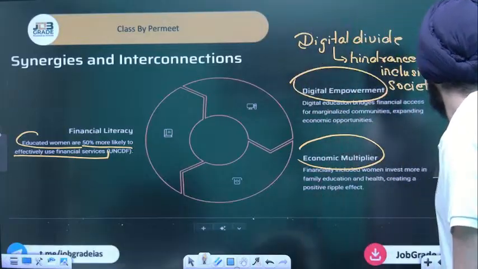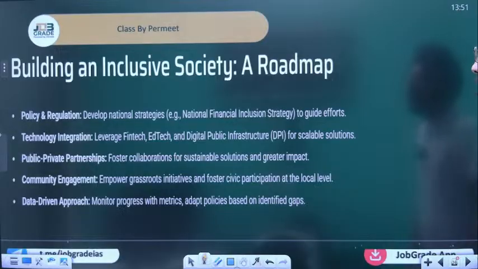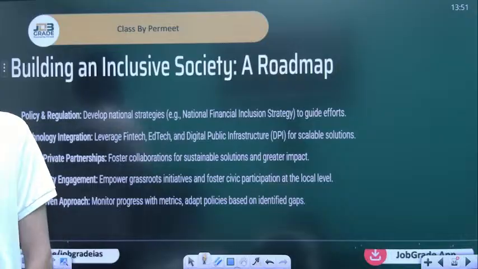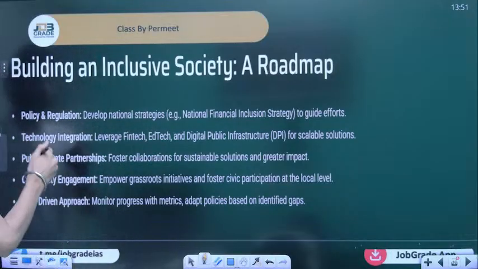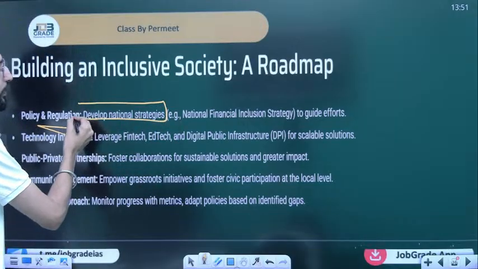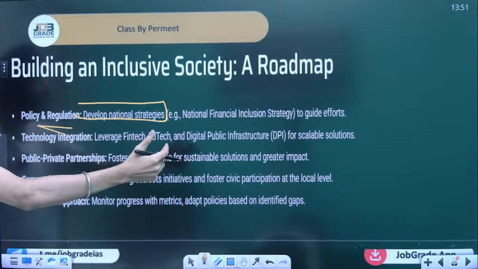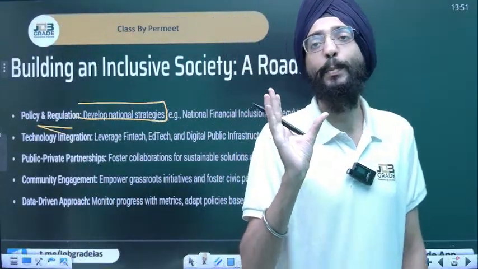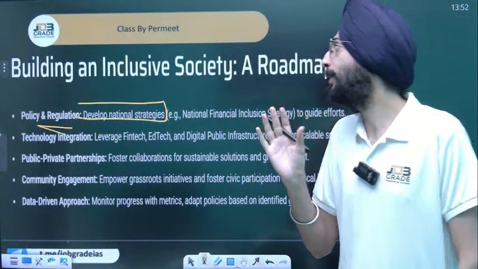Let's move on to the next slide. Building an inclusive society. Now, what needs to be done? Policy and regulation. National strategies need to be there, on how financial inclusion needs to be carried out. Is it through the private sector or the public sector, or do we need the PPP model, a public private partnership?